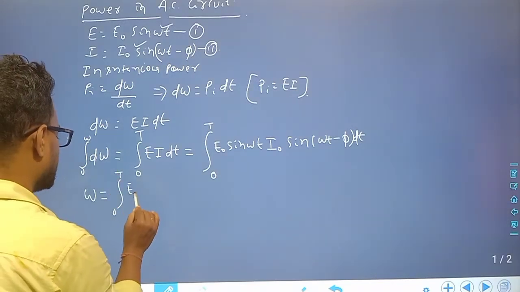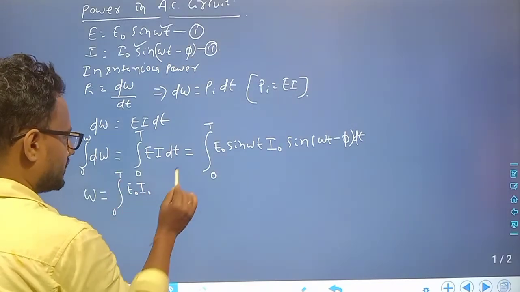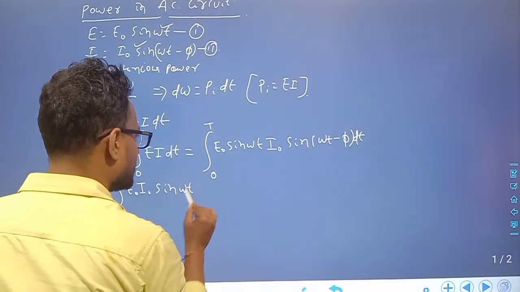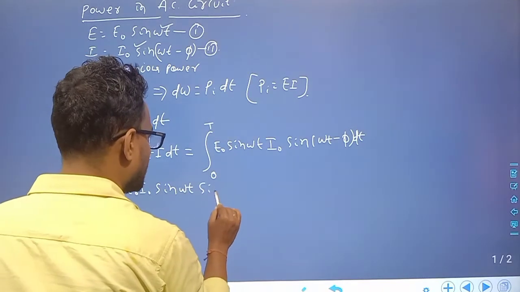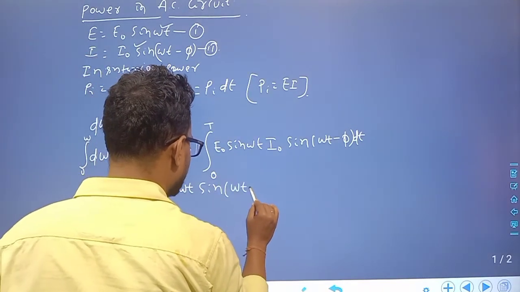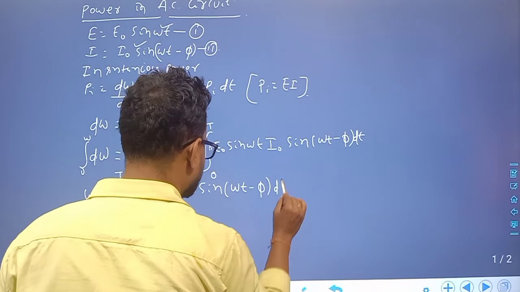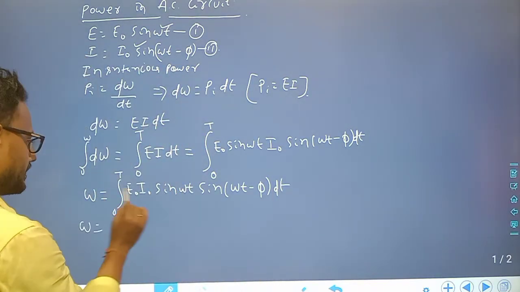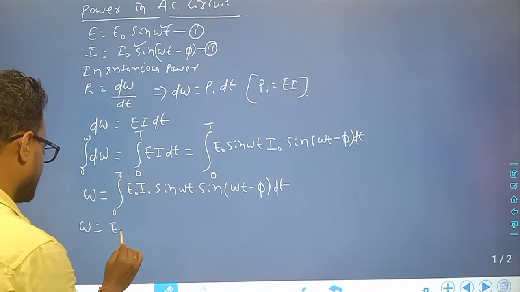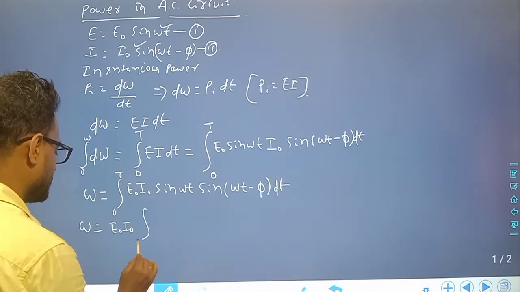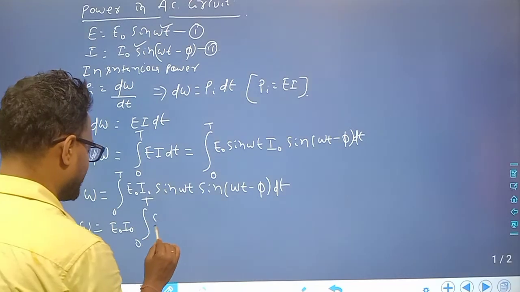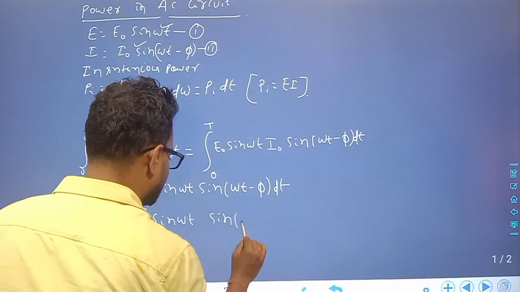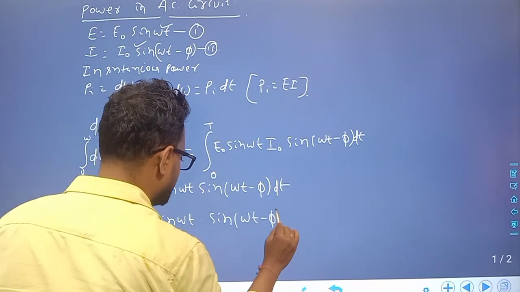So W is equal to E naught I naught, integral from 0 to t of sin omega t into sin(omega t minus phi) dt.